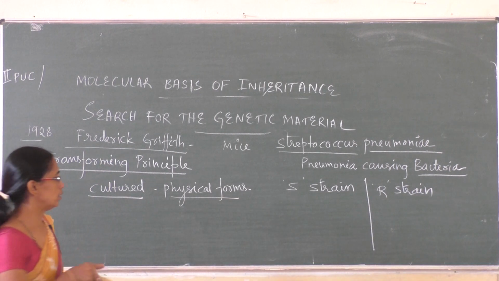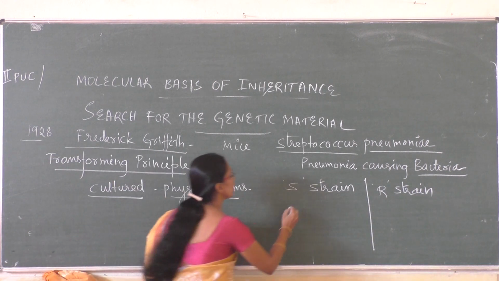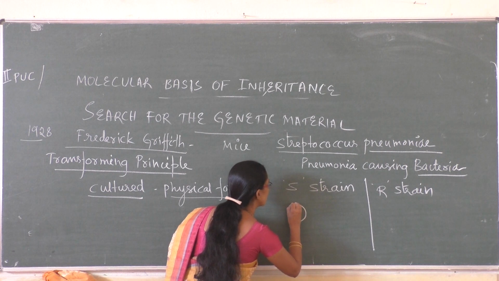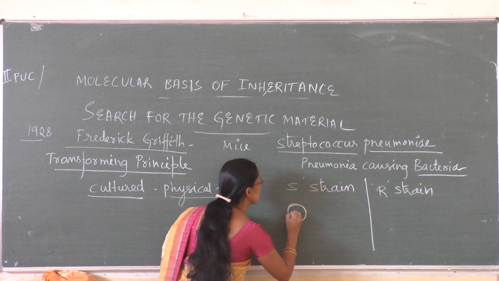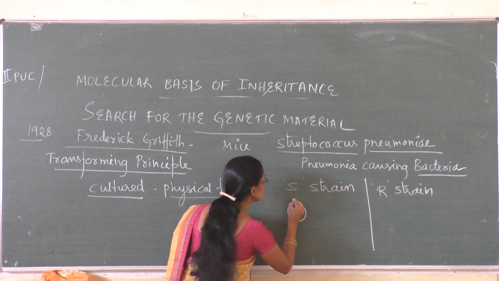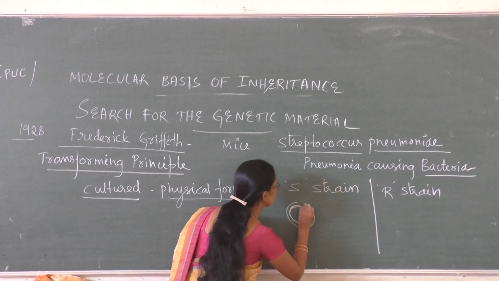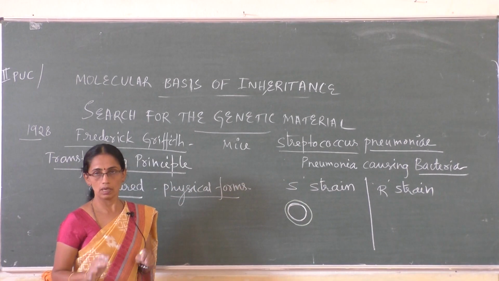First one, imagine this is the cell wall of bacteria, the bacterial cell wall. One category of bacteria had a coat.